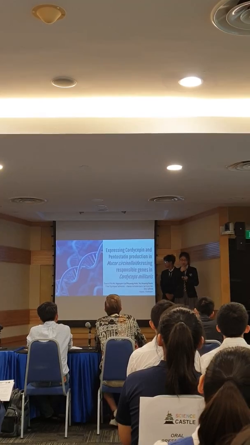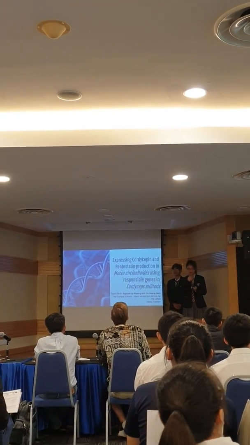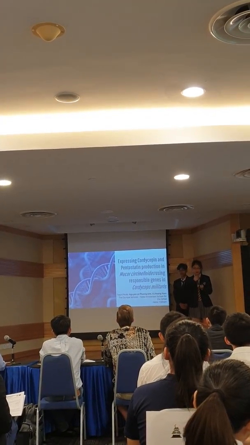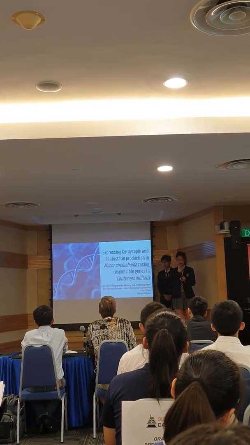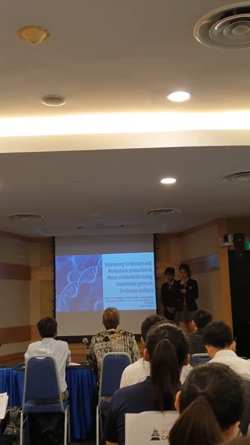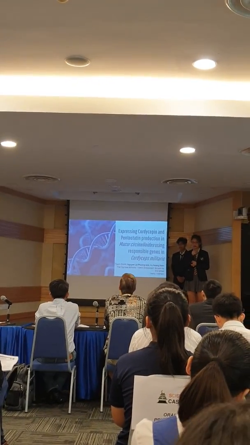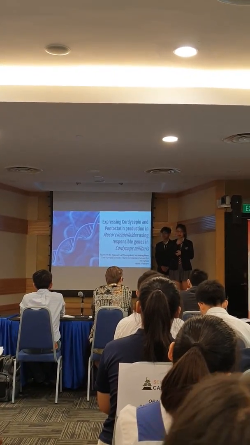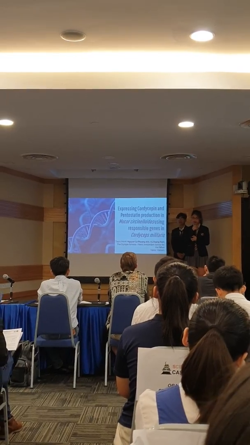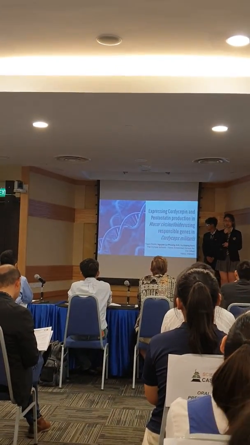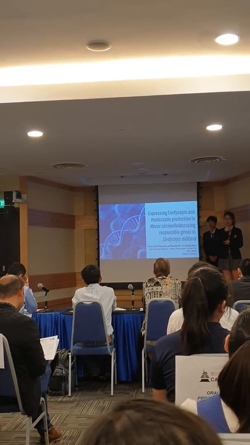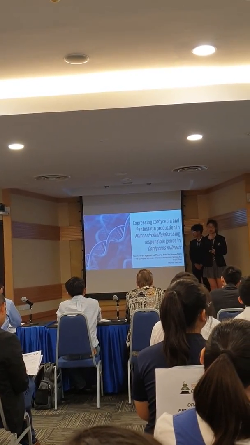Anti-neoplastic, anti-inflammatory, and cytotoxicity against leukemia cells are, respectively, key benefits of cordycepin and pentostatin, naturally produced chemicals in Cordyceps militaris. Due to such great medical use, we hope to conduct research to enhance its production. Today, we are going to present on expressing cordycepin and pentostatin production in Mucor saccharinoides using responsible genes in Cordyceps militaris.